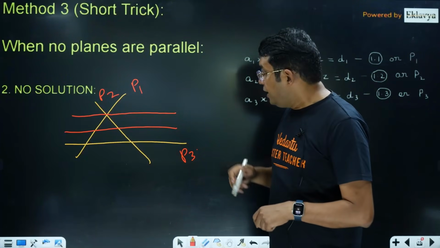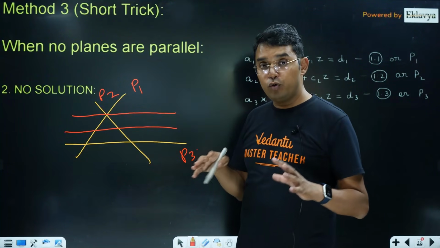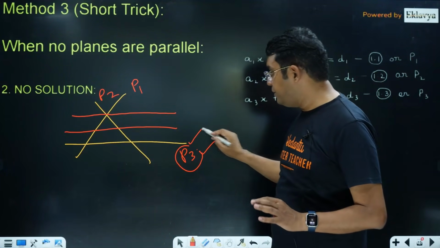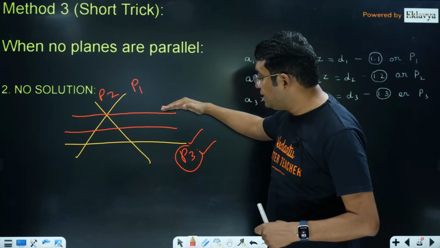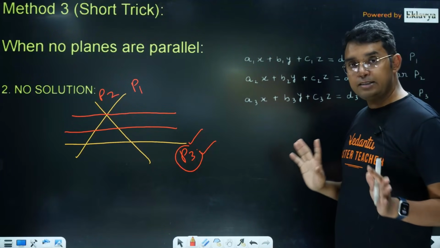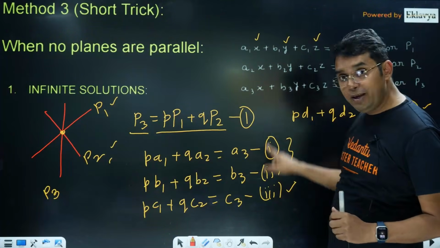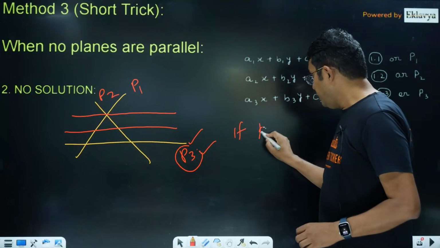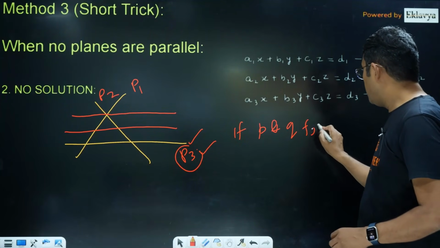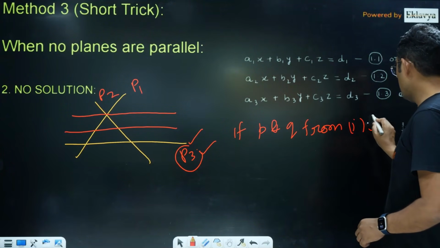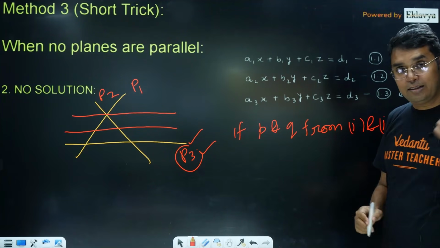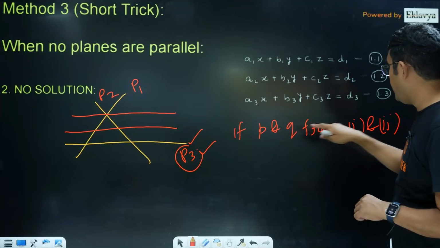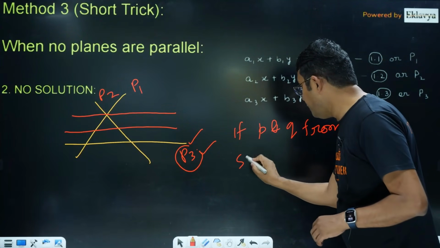So this means even if the case is of no solution, let's focus on the original P3 only. Original P3 means this one. So in this case or in this case, your A3, B3, C3 are the same. So what I was talking about here: if you solve p and q from, let's say, 1 and 2, it can be from 1 and 3 also, it can be from 2 and 3 also. If p and q from 1 and 2 satisfy